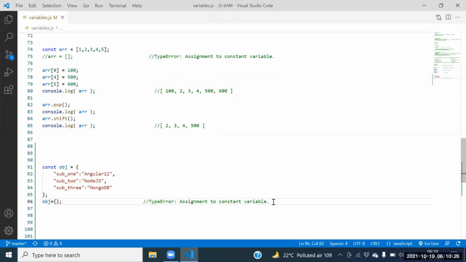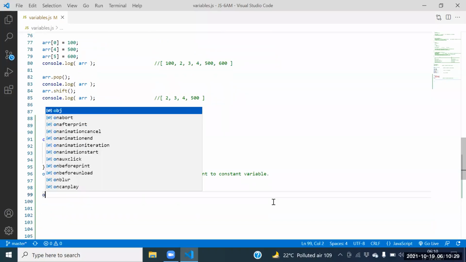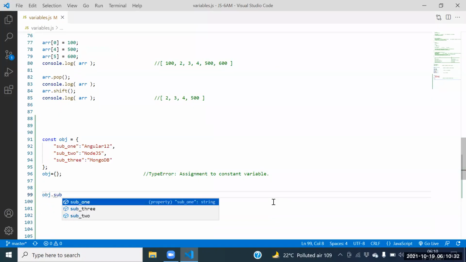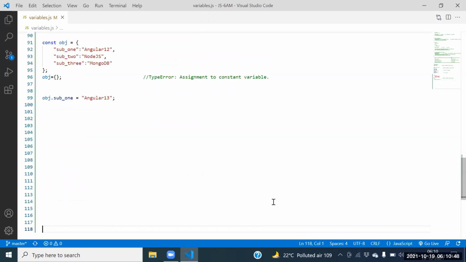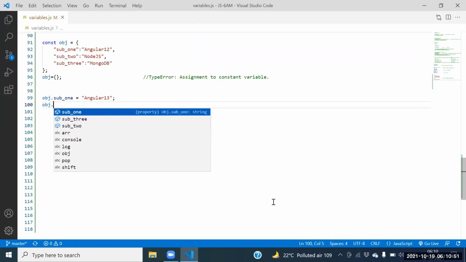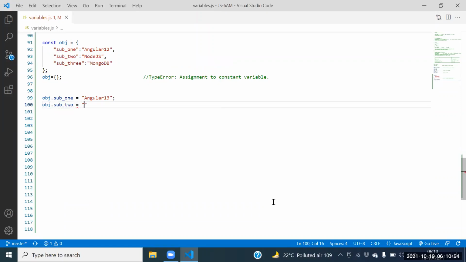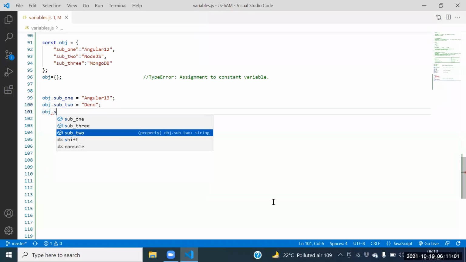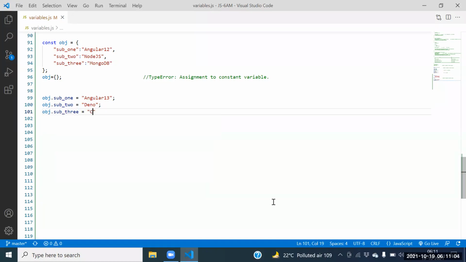Try to say this: obj.subject1 equal to Angular 13. obj.subject2 equal to, we need to replace it with Deno. obj.subject3 equal to Cassandra DB.